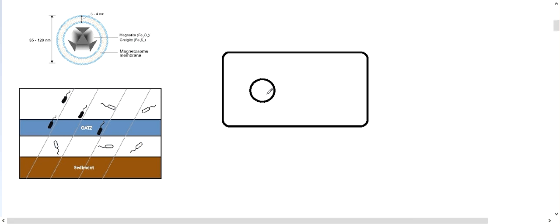Most of the time it is Fe3O4, and these are ferromagnetic substances. That is, they show a large magnetic dipole moment when susceptible to an external magnetic field, and even if the magnetic field is removed, they retain a lot of their magnetism.